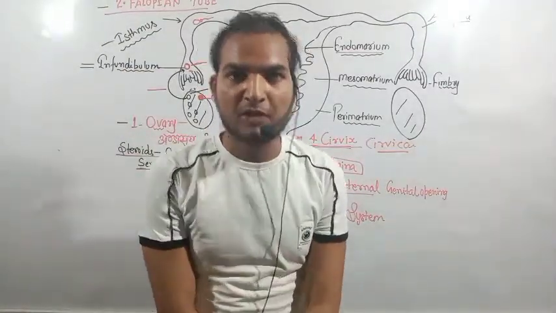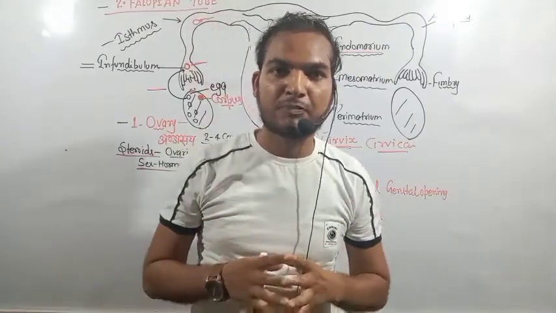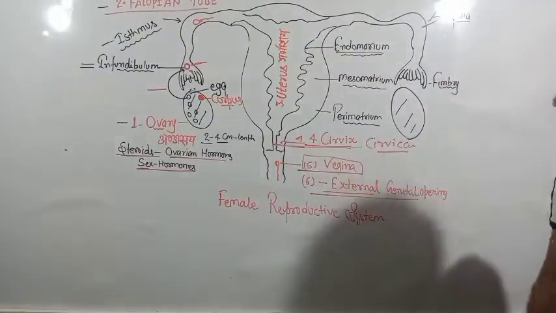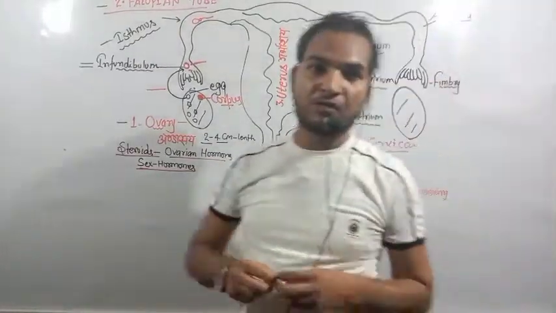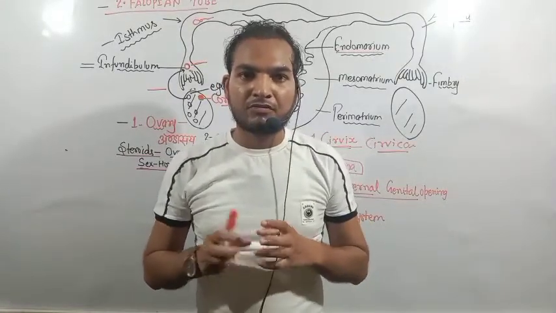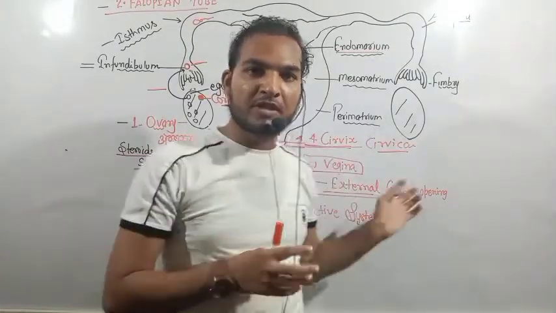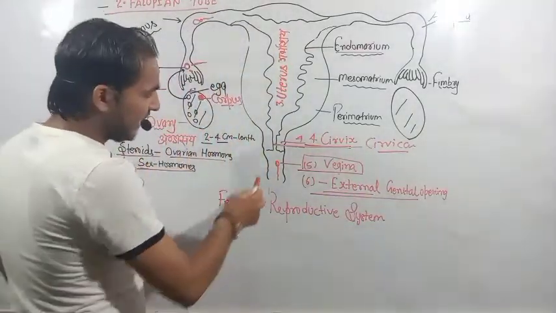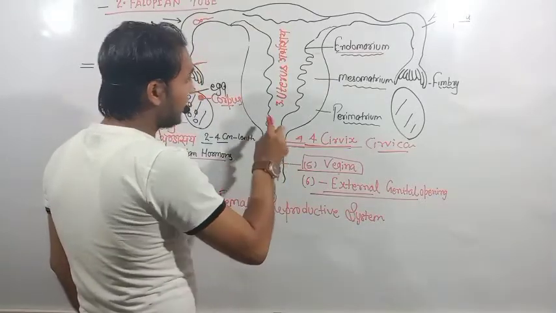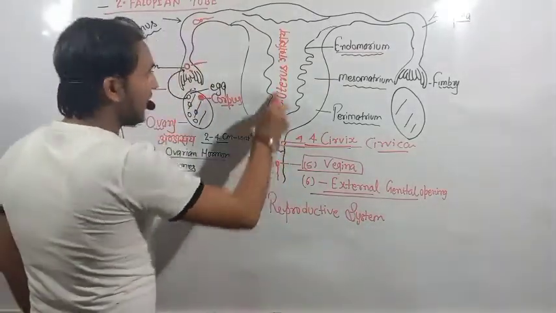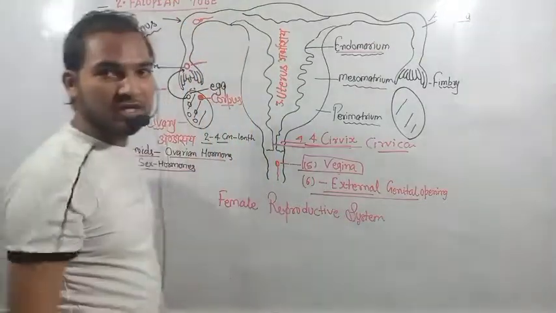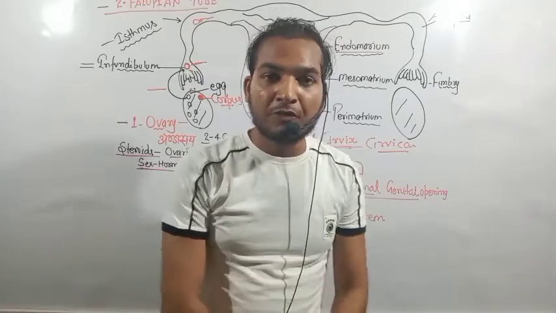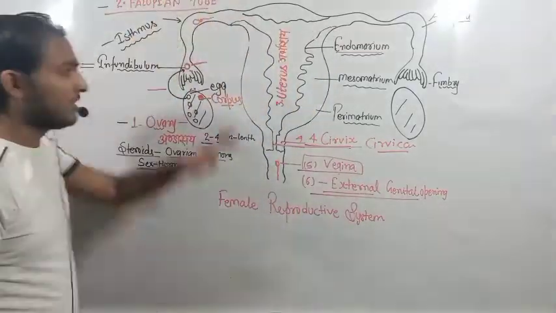The vagina is the tract where the male penis comes and releases sperm. The last area of the female is called the female external genital opening. This opening is for the entrance and release of sperm. The vagina is the tract through which sperm come and reach up to the fallopian tube where fertilization takes place. Fertilization occurs within the fallopian tube.